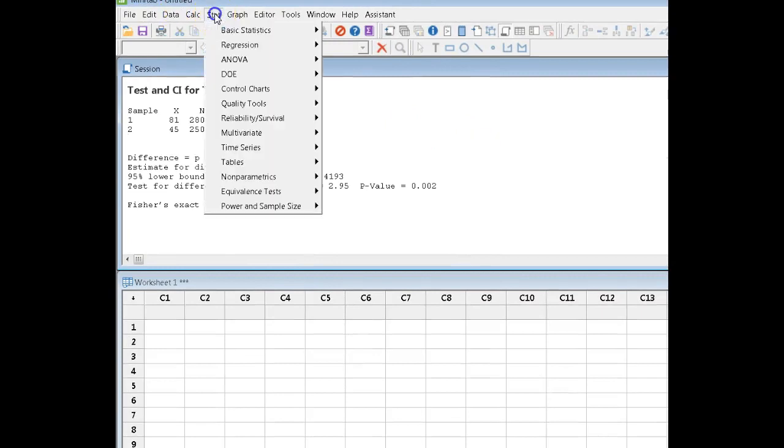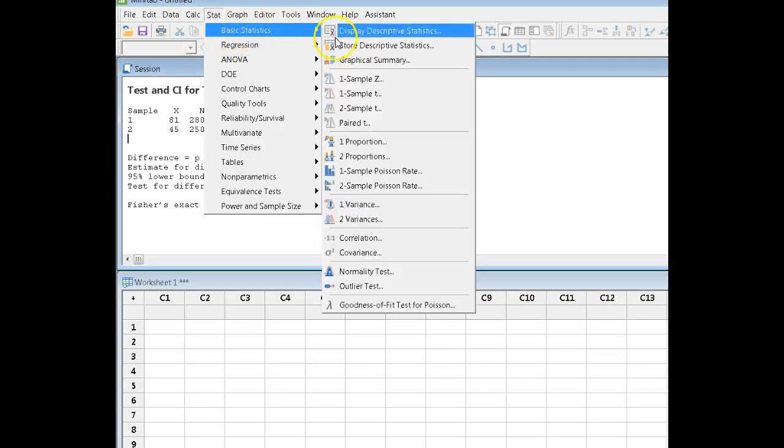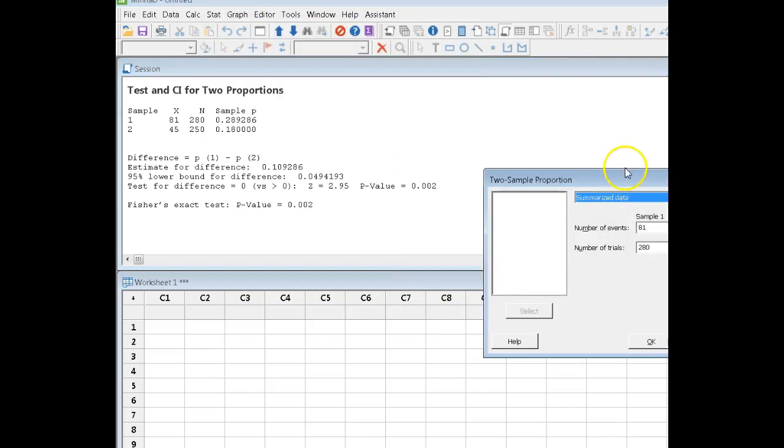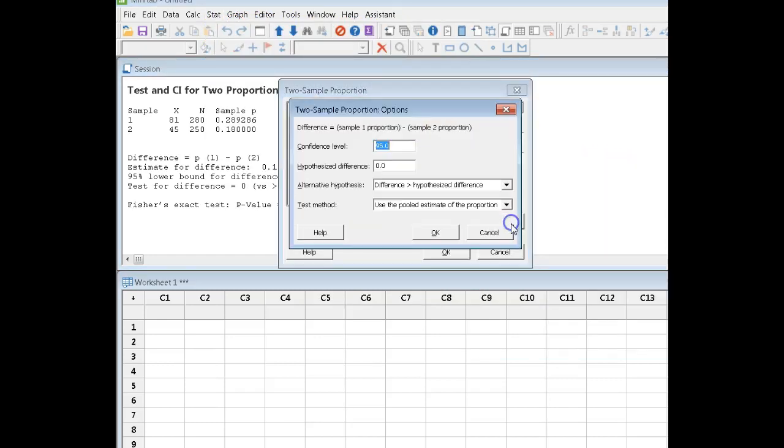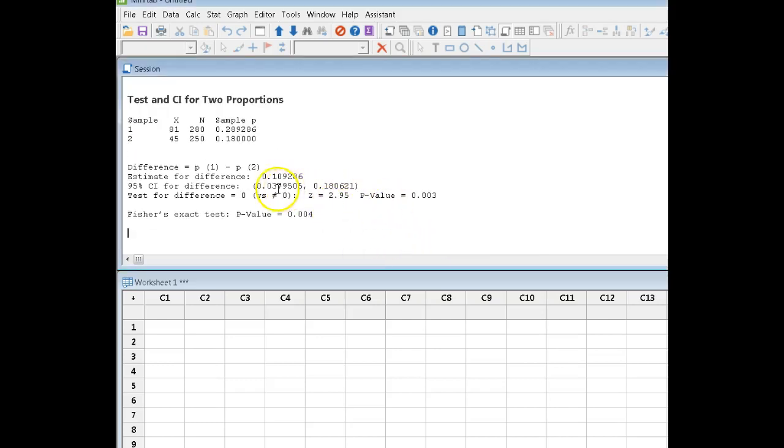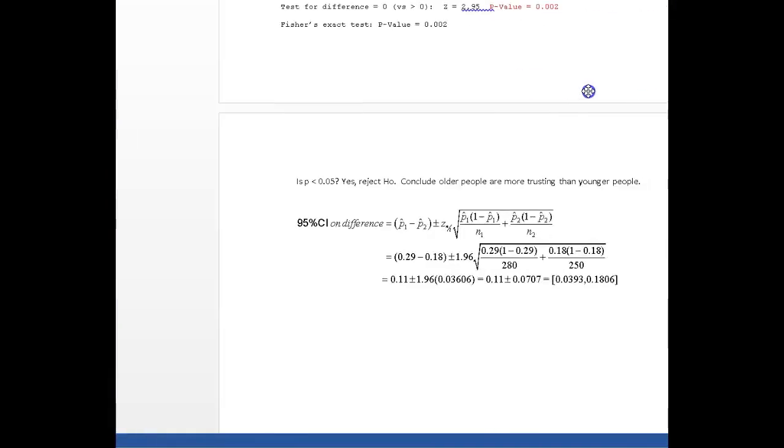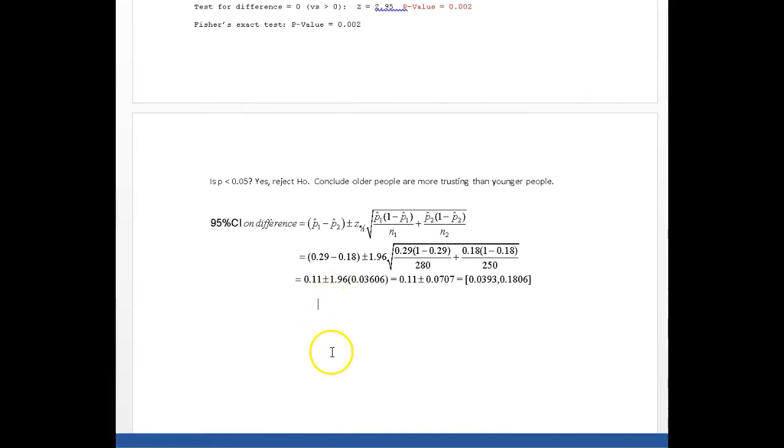All right, so if I want Minitab to give me the answer, I'm back into Basic Statistics, two proportions. And we want a two-sided interval because I said in the notes we're not going to talk about one-sided intervals. So make sure you change the difference to say not equal to and make sure your confidence level reflects the level of whatever it is you're looking for. Here we're looking for 95. So okay. All right, I say okay to that. And right here is my confidence interval from Minitab. So I'm going to copy that and paste that back in here.